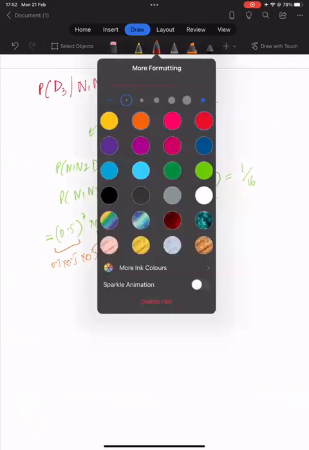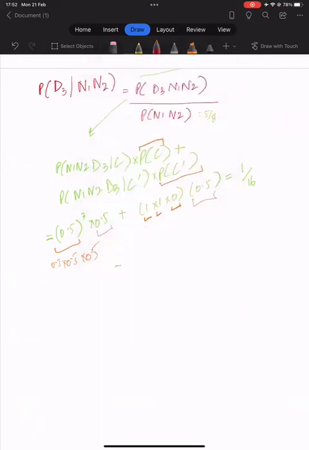And then we compute the values in the numerator and denominator. 1/16 divided by 5/8 should give us 1/10. Yes. And this is our answer. And this is all for today's tutorial.